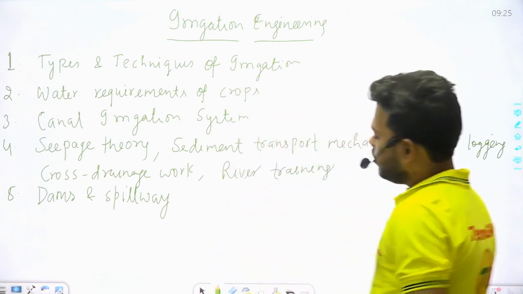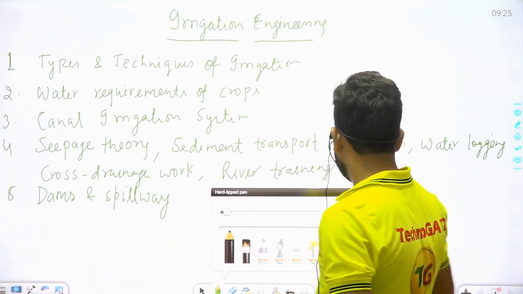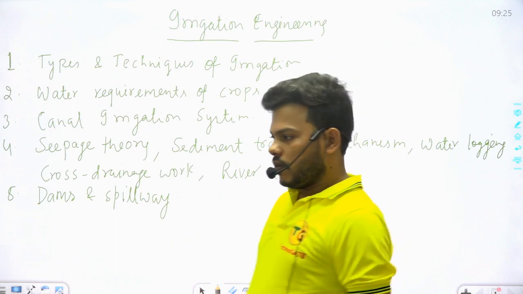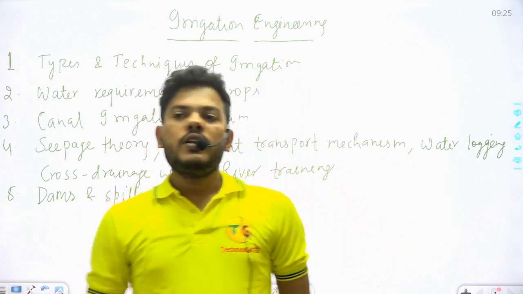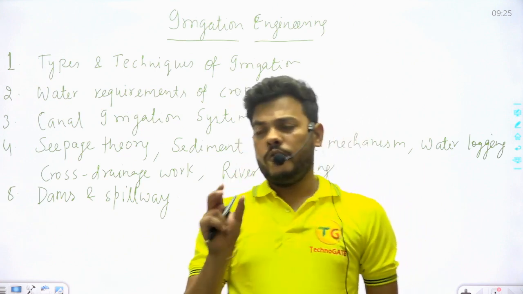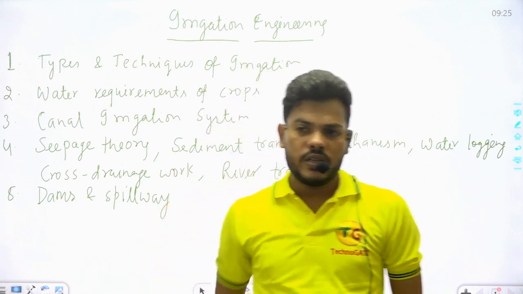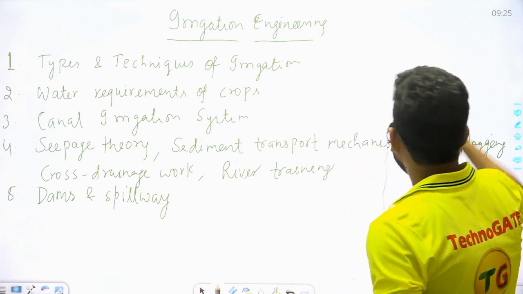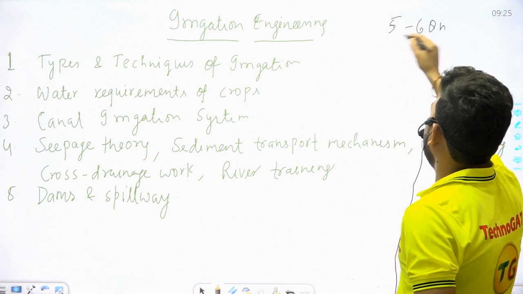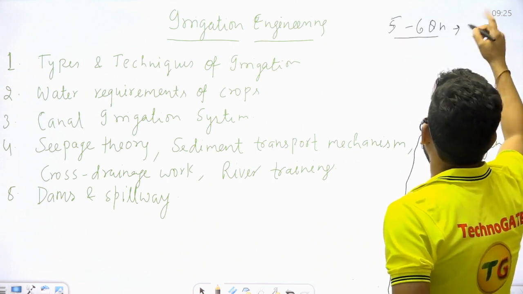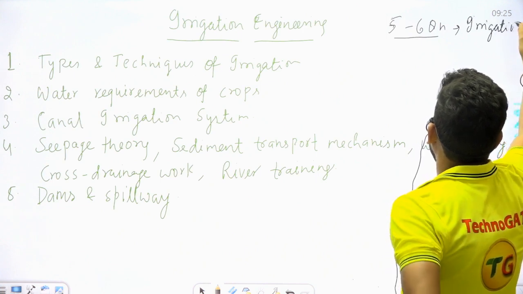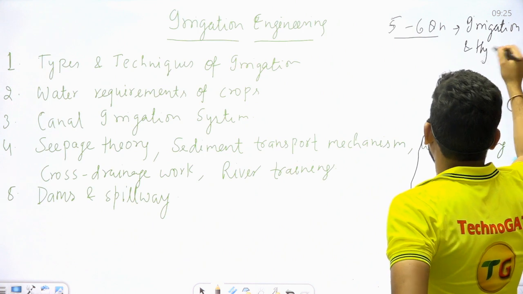And the next point: what is the weightage of irrigation engineering in our examination? First of all, water resources engineering means irrigation and hydrology. If we consider them as one combined subject, then 5 to 6 questions can be asked from irrigation and hydrology combined in the GATE examination.